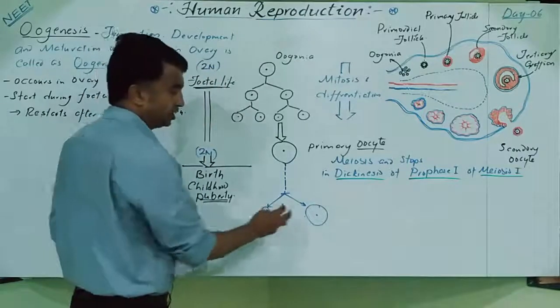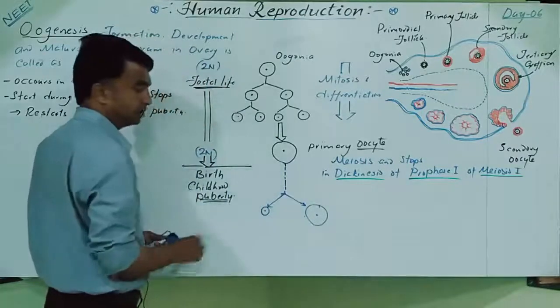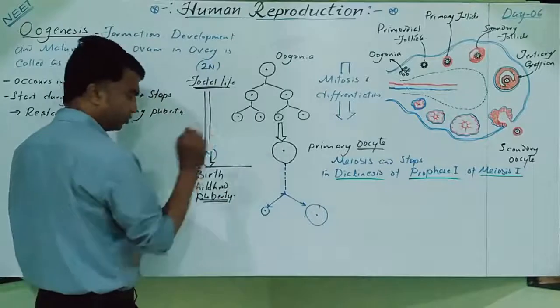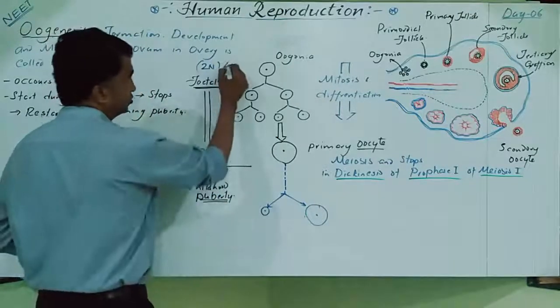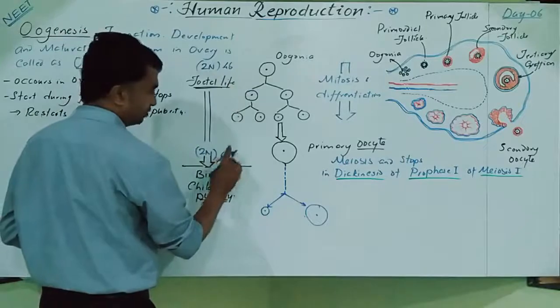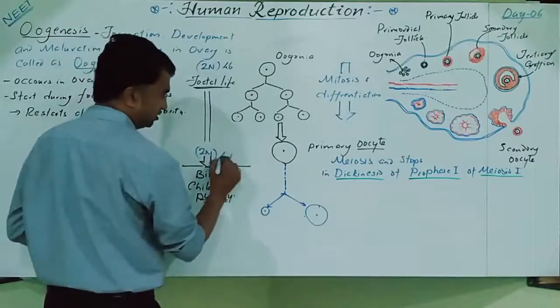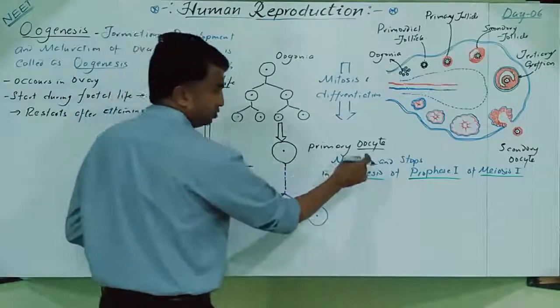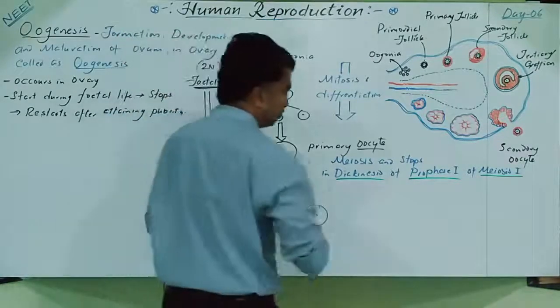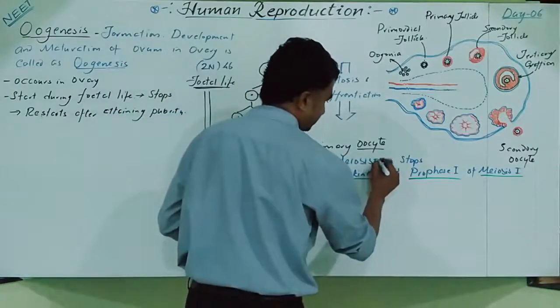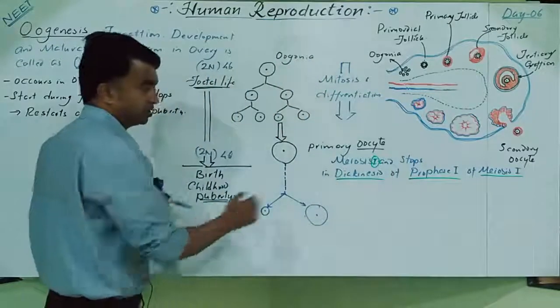The first meiotic division is a reductional division. So it contains 2n chromosomes, meaning 46. Here also 46 chromosomes are there. Here also 46 chromosomes are there. This is meiosis 1, which is stopped near the diakinesis.